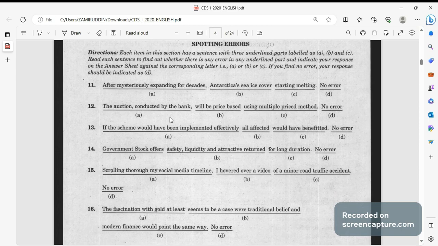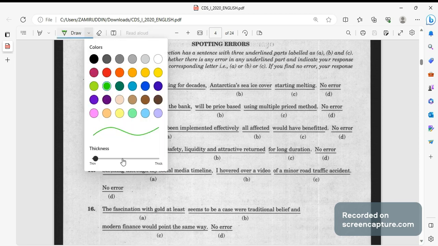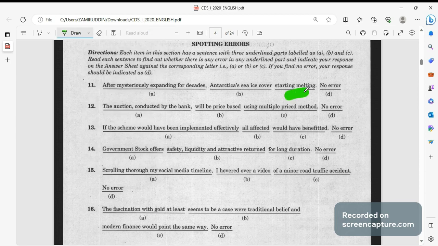There you go. The first question: after mysteriously expanding for decades, Antarctica's sea ice cover starting melting. Starting melting, so this is wrong. The right answer will be started melting. The next one: the auction conducted by the bank will be price based using multiple priced method. The right answer will be price method.